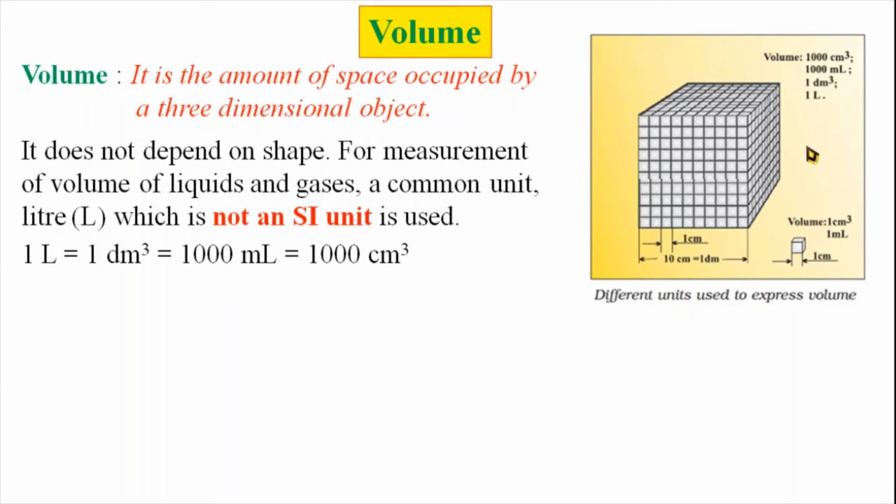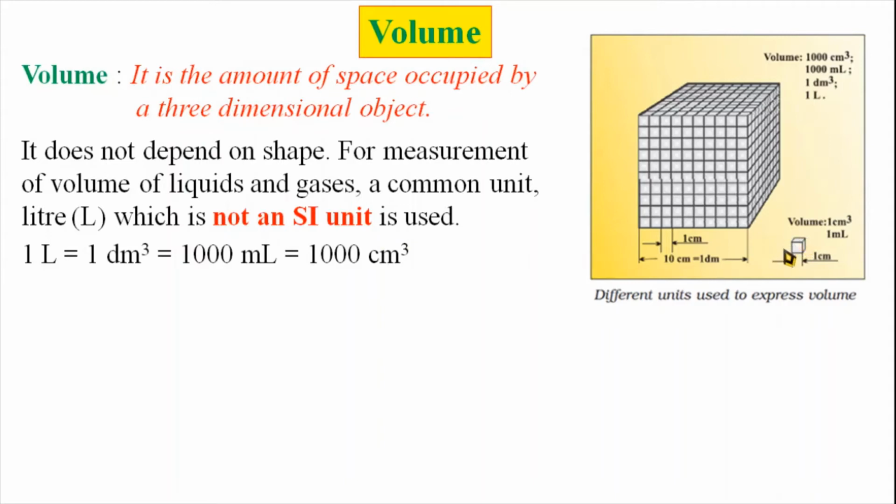In this volume, about 1000 cubes are there. Such 1000 cubes are there, so its unit becomes 1000 cm³.